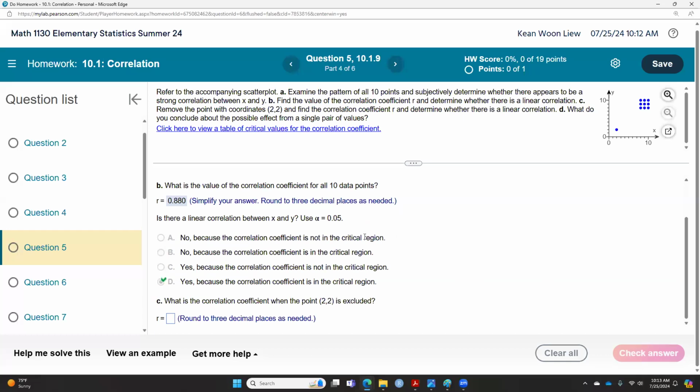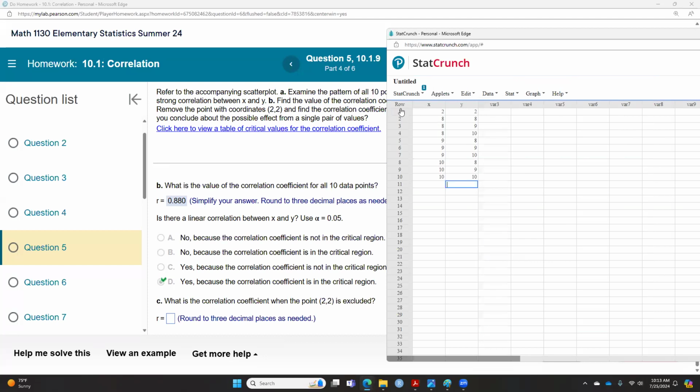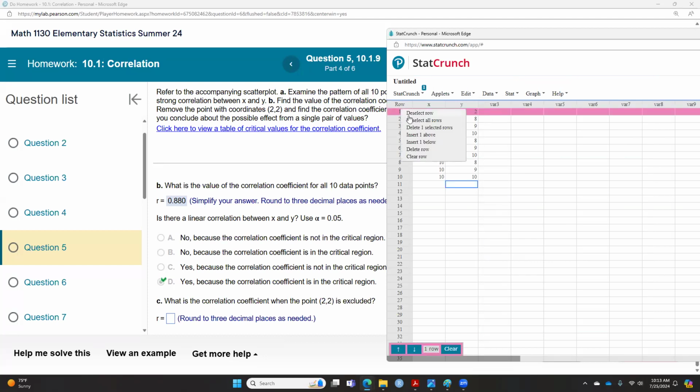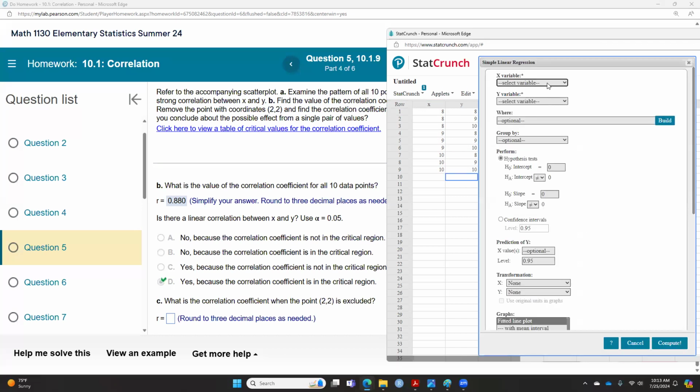Okay. And then this question is asking us to exclude the 0.22. So what you do here, class, is I'm going to cross this one out, go to this, and delete this row. This is the meaning when the question wants me to exclude 22. So I delete the first row. You just right click this and then delete row in this case. Now we're going to restart the whole process, that regression and simple linear. Now our data only has 9 instead of 10 points.